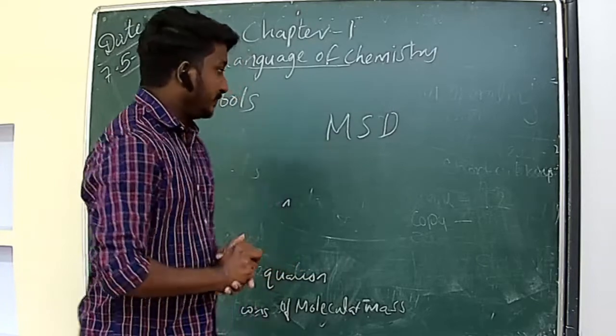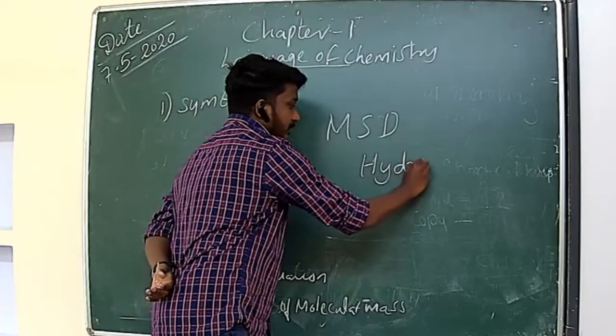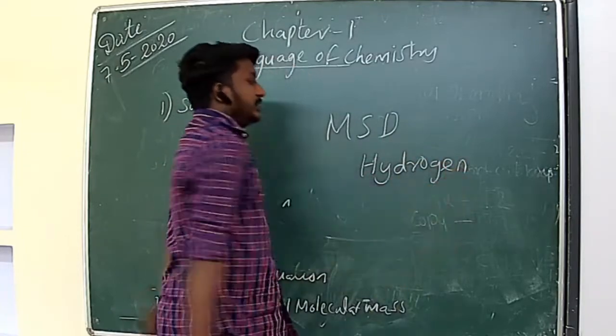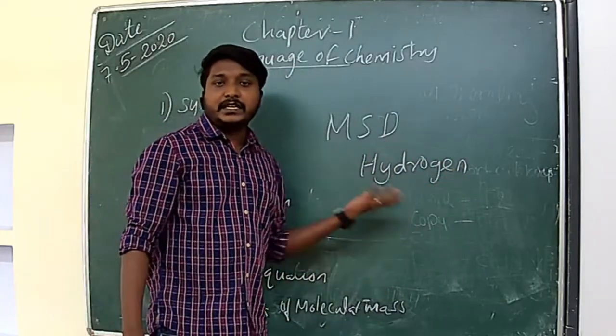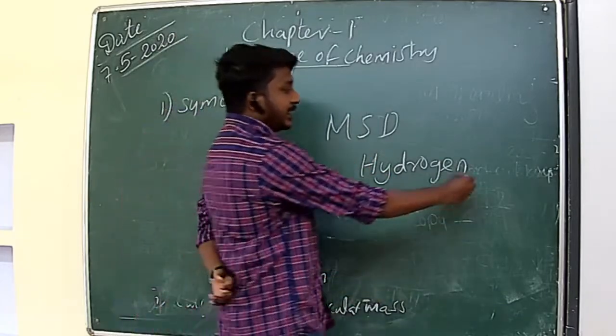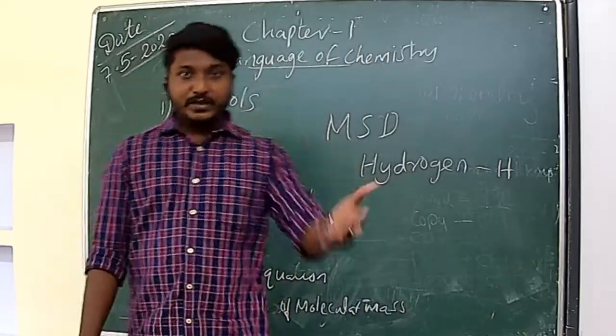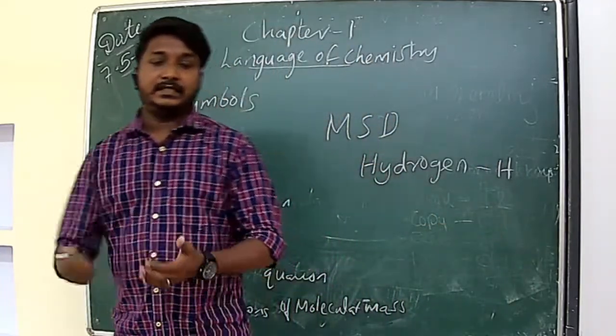For example, hydrogen. It's very difficult to write hydrogen by the words always. So we can simply write hydrogen by H, right? So now we have this symbol. Before that we didn't have this type of symbols.